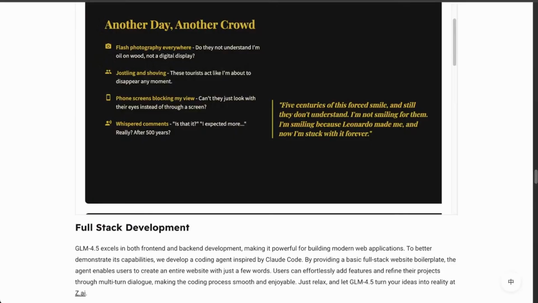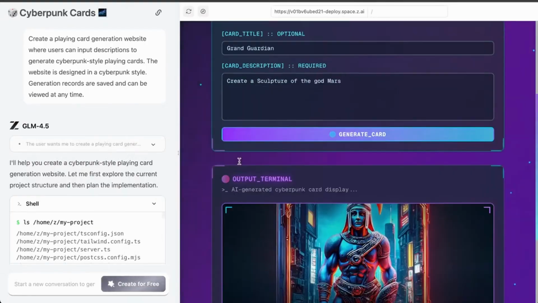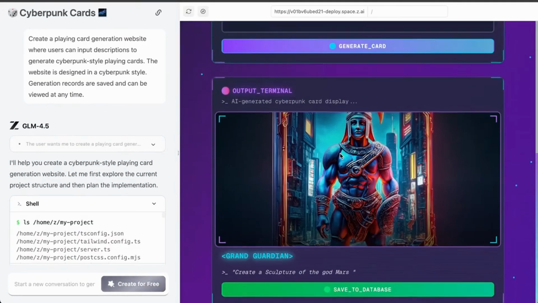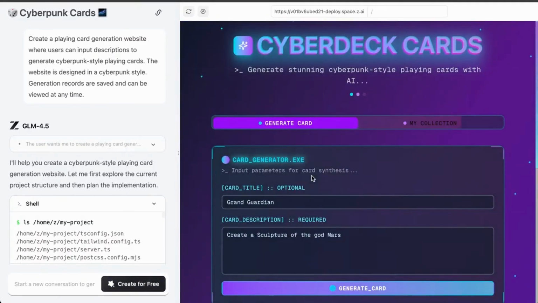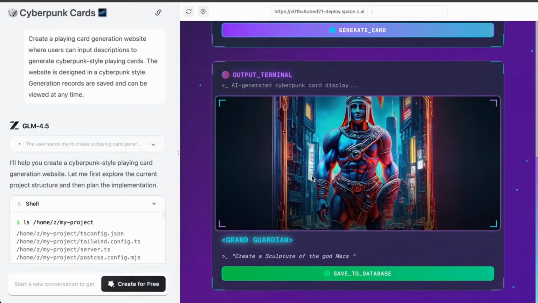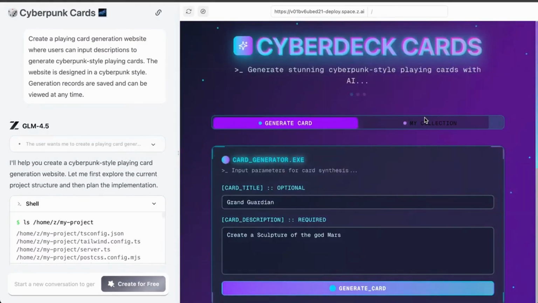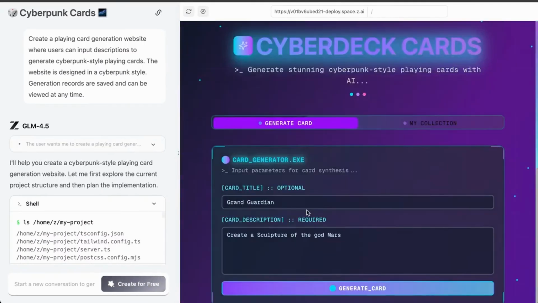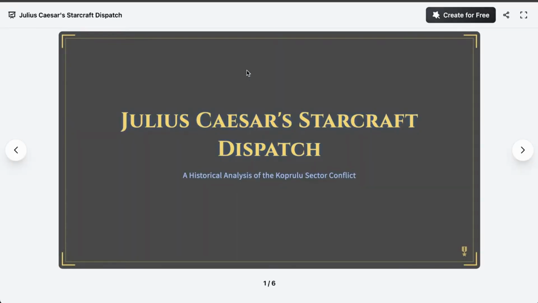Okay, so let's go back and see if we have an output here. It's some cyberpunk, weird arms. The thing here is that it generated the website that does that, right? So we need to be aware of that. This is pretty cool. It's not just generating the images, but it generates the website that does that. And here I have my collection. If I save it to the collection, here I can generate another card. All right, so let's move on. The one thing is that it did not give me enough visuals, and by visuals, I mean images. Therefore, the writing is amazing.